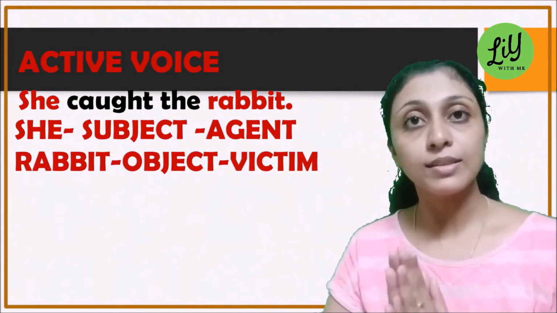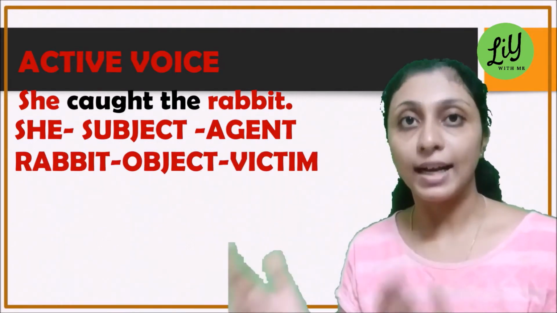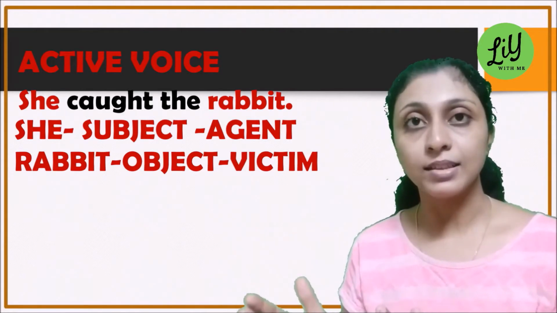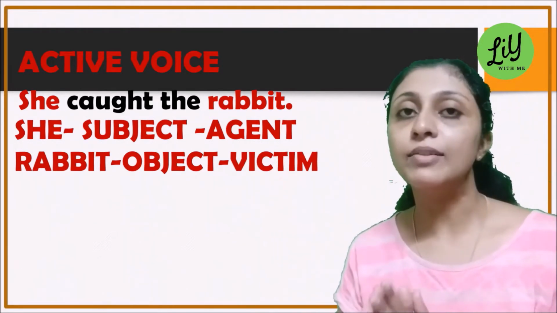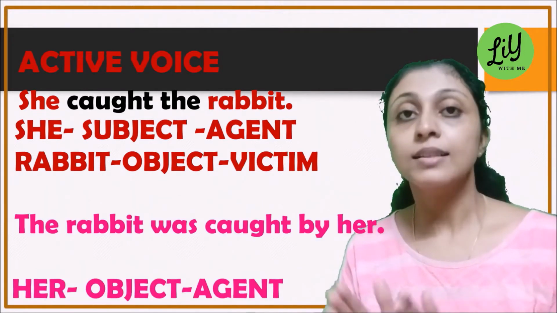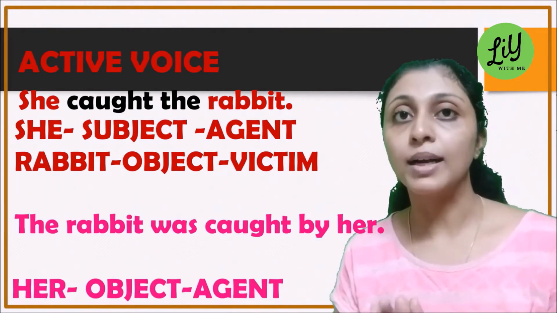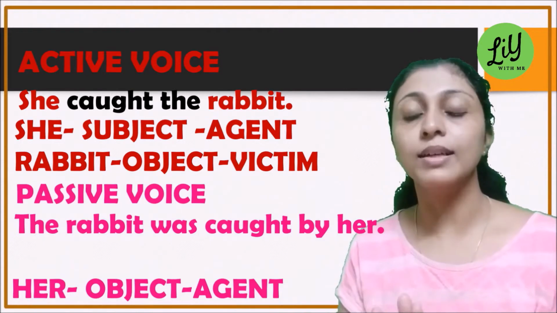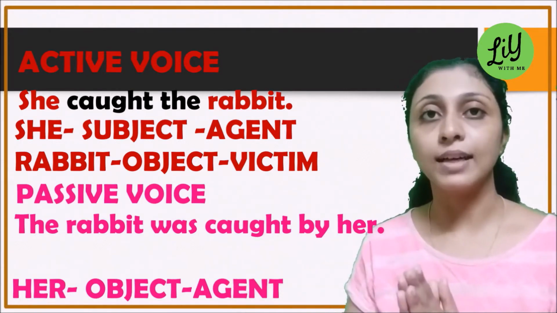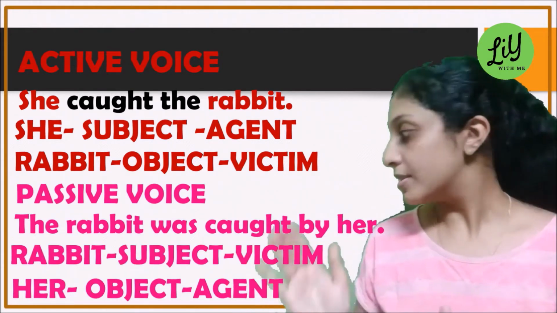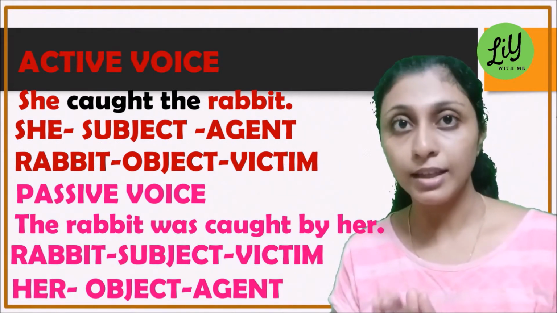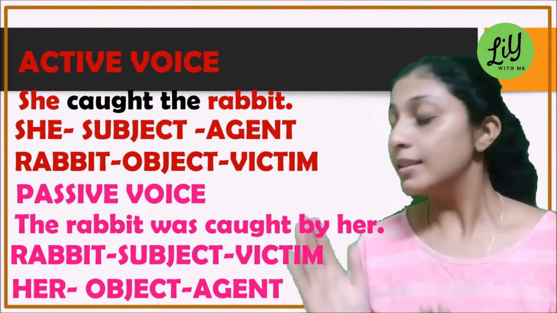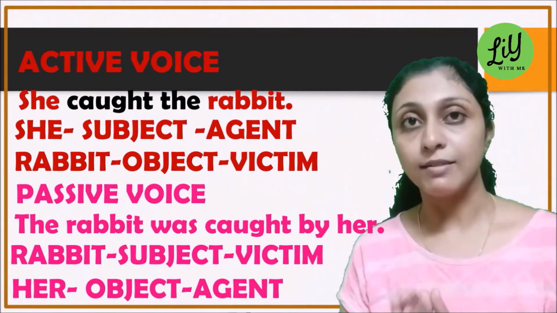So when you have the subject that is performing the action, then you say that the sentence is in the active voice. Whereas if I rephrase the sentence as, "The rabbit was caught by her." Now over here in the second sentence, we find that the victim, which is the rabbit, is acting as the subject of this sentence. Therefore, you can say that this sentence is in the passive voice.